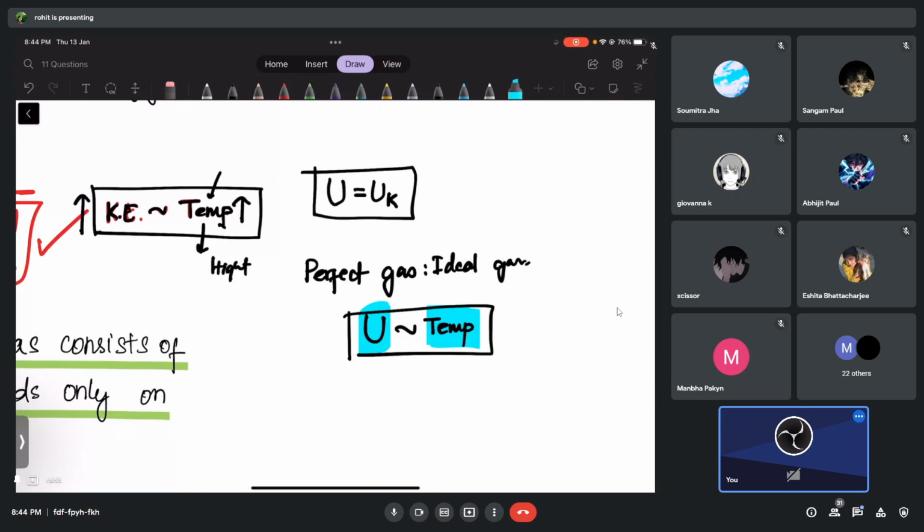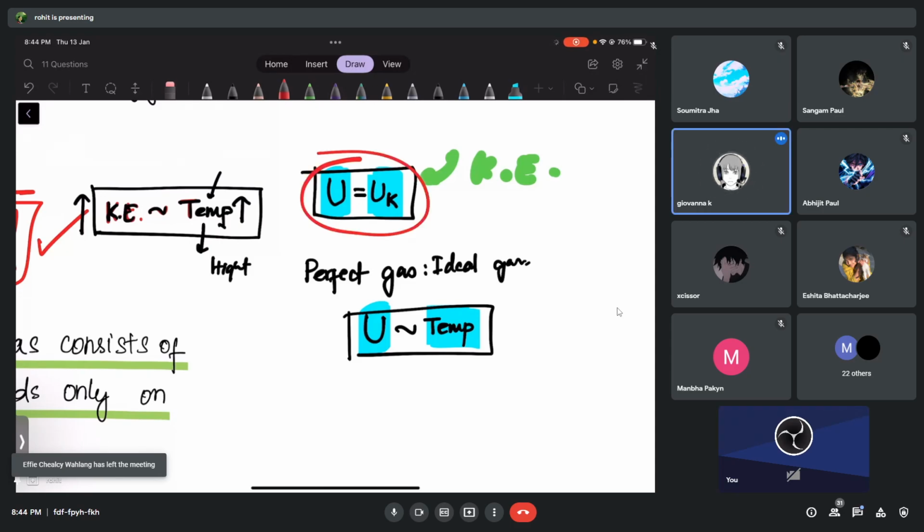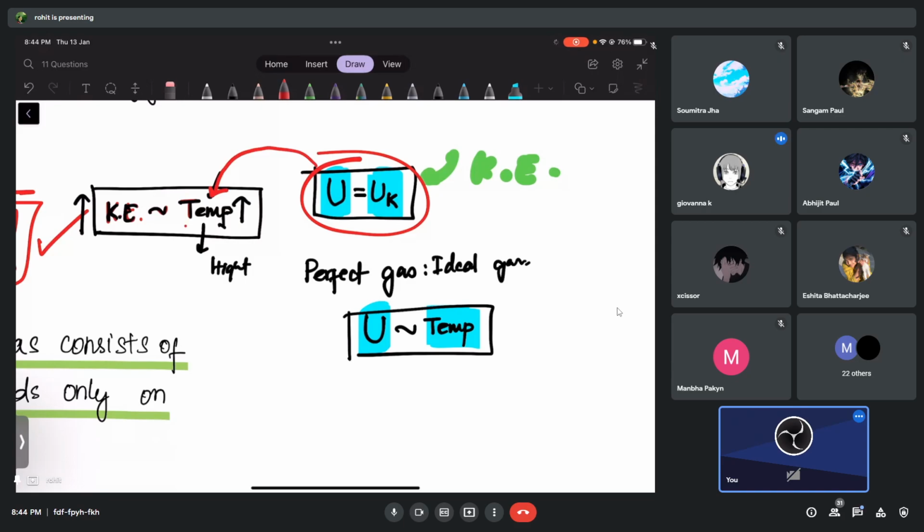Why? Because internal energy for a perfect gas is nothing but kinetic energy, and kinetic energy totally depends on temperature. That means indirectly I'm saying internal energy depends upon temperature. Please remember this, because it will come in handy later on for us.